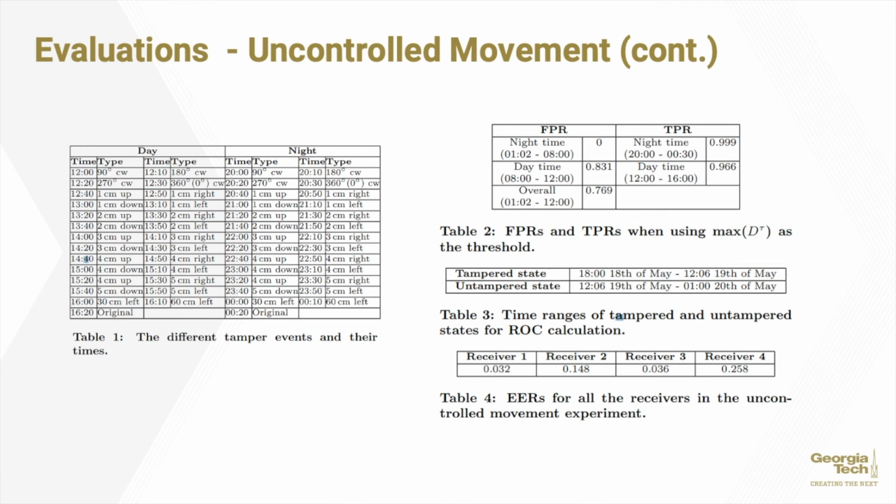The time ranges for tampered and untampered states for the ROC curve previously mentioned, that being the receiver operating characteristic curve, are all displayed in Table 3. Combining the ROC curve with the FNR and the FPR crossover, we can find the EER, that being the equal error rate threshold, in Table 4. These were calculated for each of the receivers.